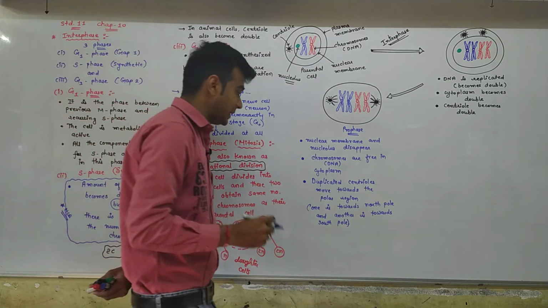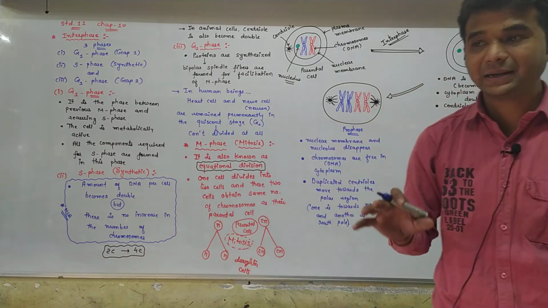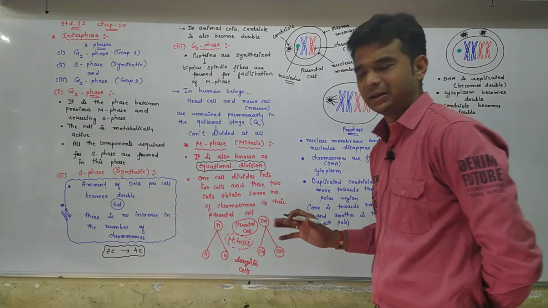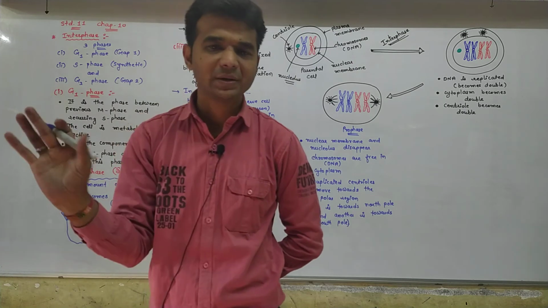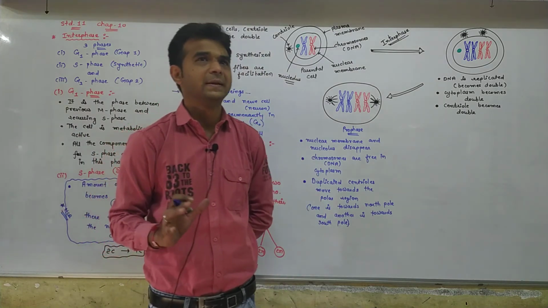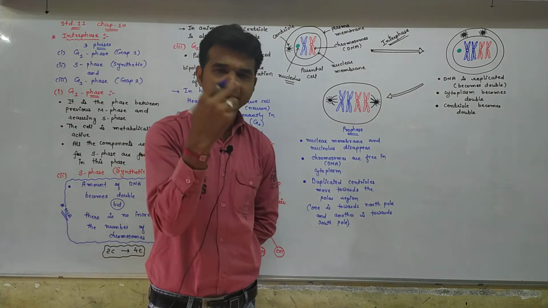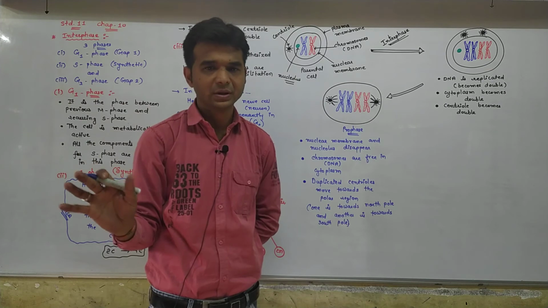Prophase is very important here. Fine. Nuclear membrane disappears. Please mark this up, no problem at all. Wherever prophase is there, it is very common for all the prophase. So here, nuclear membrane disappears. Nucleolus disappears.